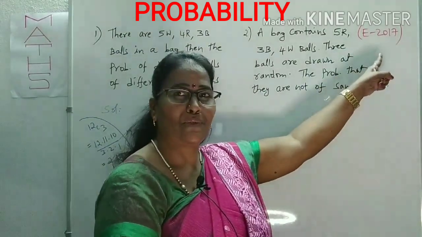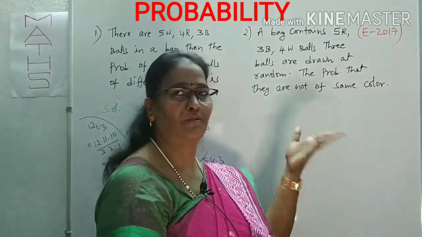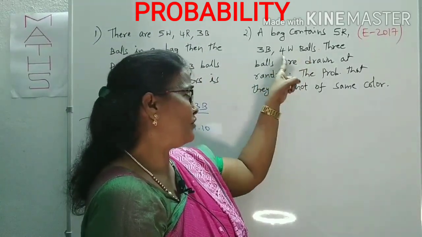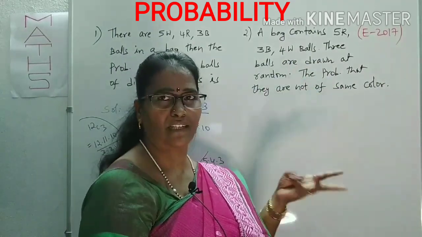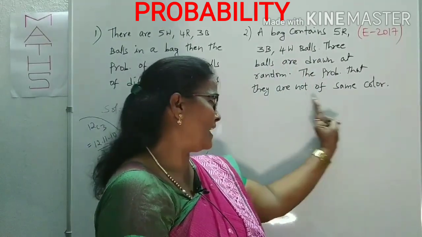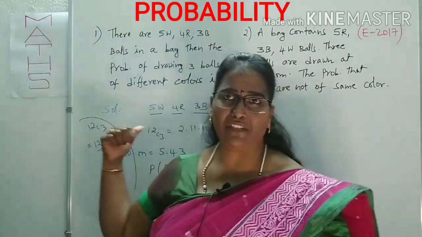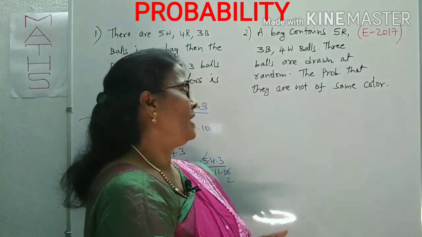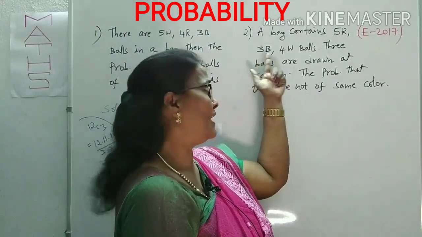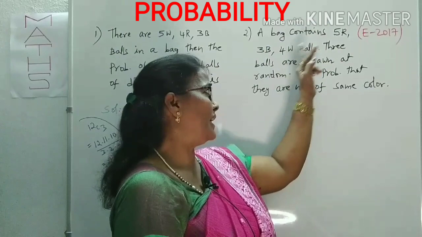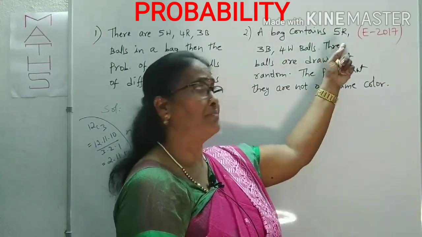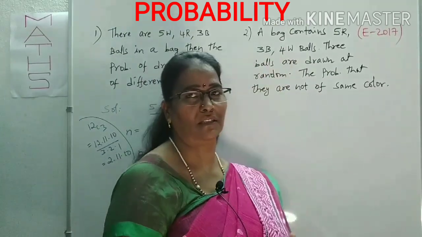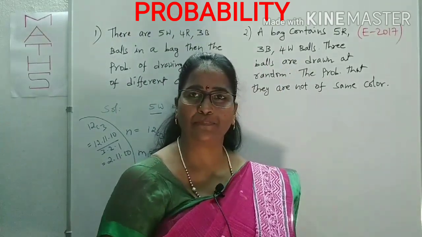This is given, EAMCET 2017. If you know it one by one, you can get a clear idea. A bag contains 5 red, 3 black, 4 white balls. 3 balls are drawn here also. But the probability that they are not the same color. Here all are not the same color means maybe one is from the black, one from the red, one from the white, or maybe one is from the white and the remaining 2 are from the others. Like that you have to think. But it takes too much time if you do it like that.